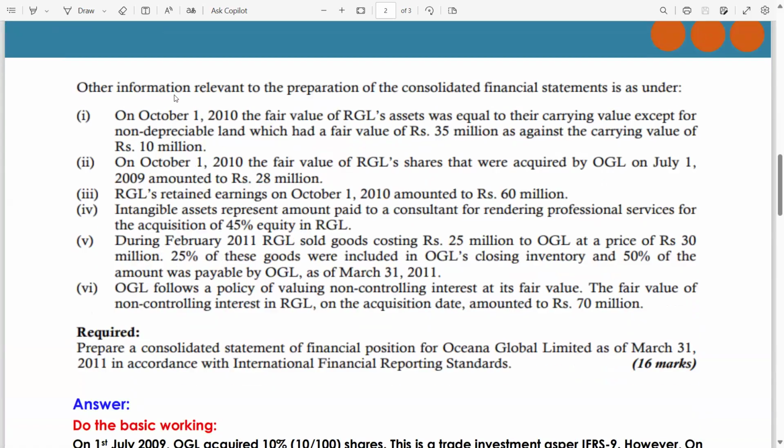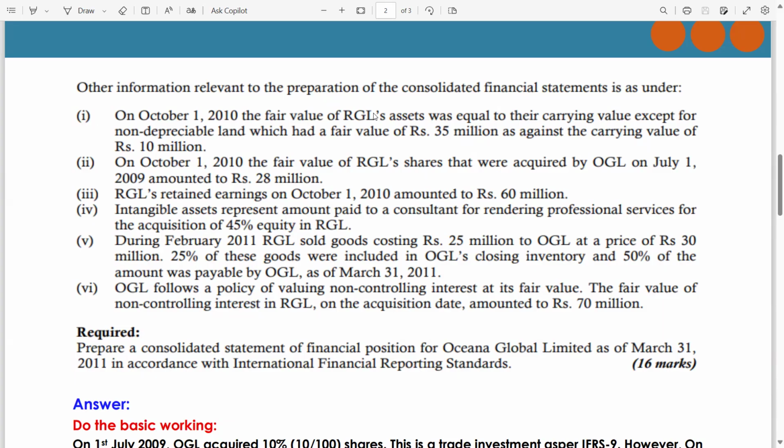Now, guys, other information relevant to the preparation of the consolidated financial statements is as under. These are the additional information which you have to incorporate during your answer. Information number 1. On 1st October 2010, on the second acquisition, meaning the adding together consolidation accounting date, the fair value of RGL's assets was equal to their carrying value, except for non-depreciable land.